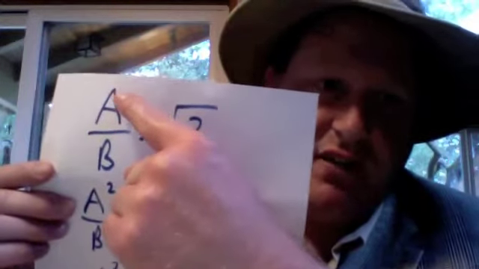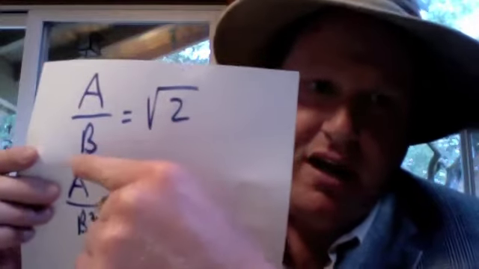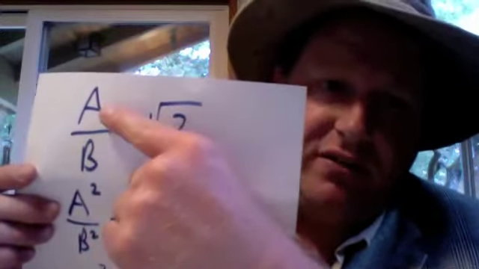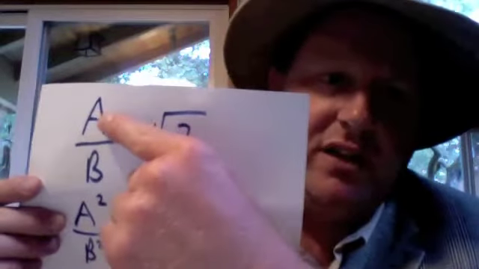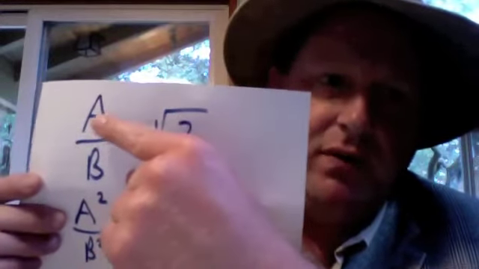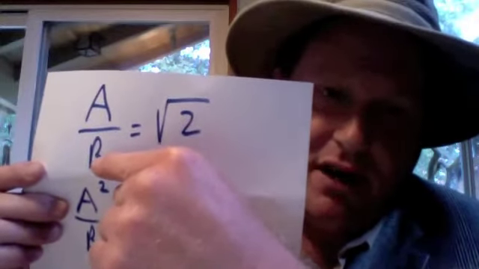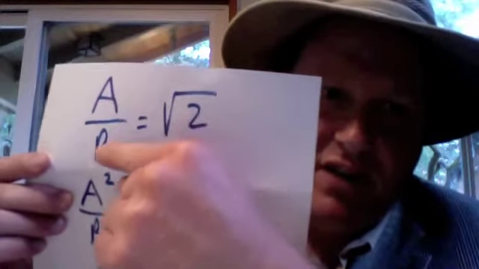The first case is that A is even and B is not even. Now, that is possible because they don't share prime factors in common. So if A has 2 as a prime factor, then B would not, okay? So let's go down here. A is even and B is not even.